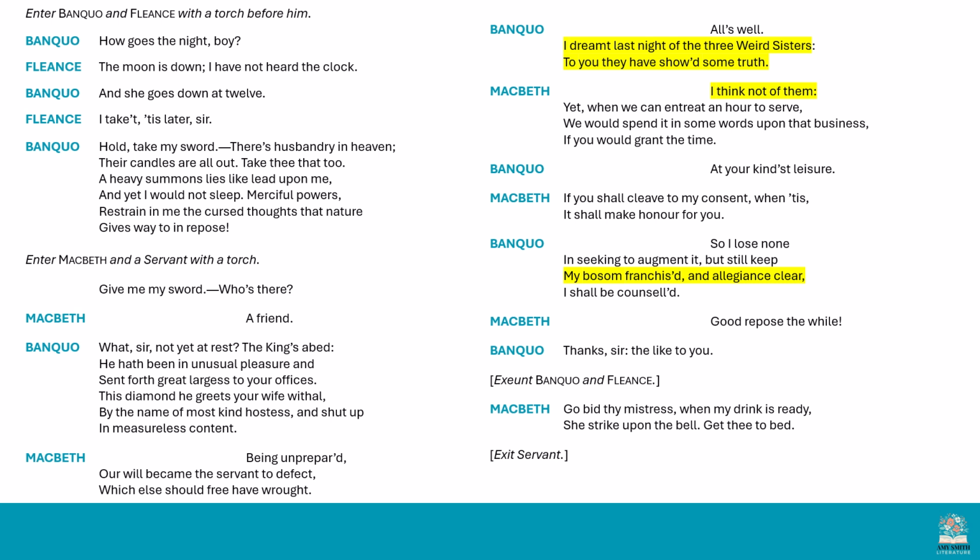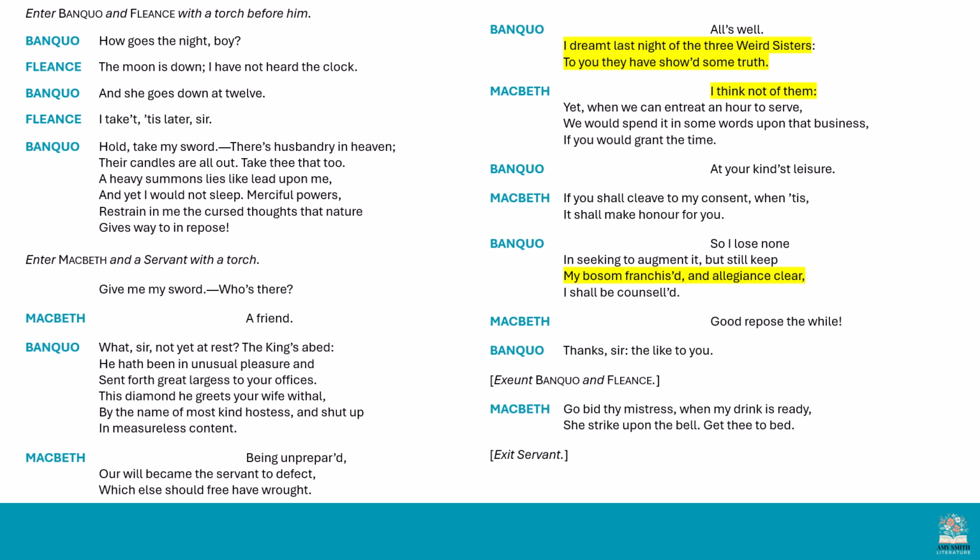And Macbeth replies, he says he was unprepared for Duncan's arrival. He didn't expect it. "Being unprepared, our will became the servant to defect, which else should have free wrought." And Banquo says, all's well. So Macbeth saying there that he's unprepared for Duncan's arrival, and Banquo says, don't worry about it. The party was great. It's absolutely fine.